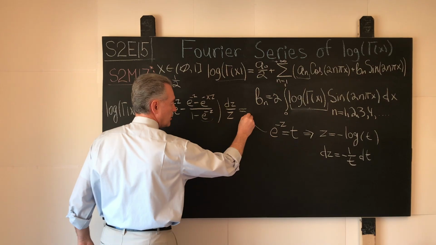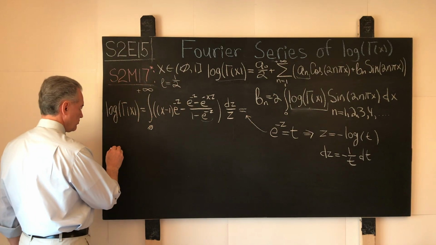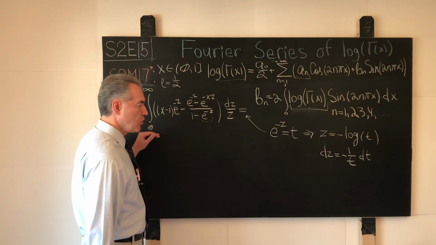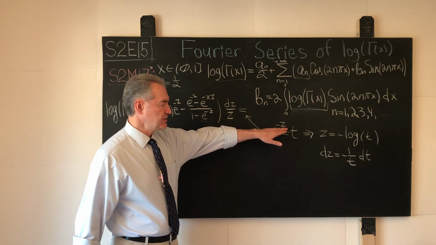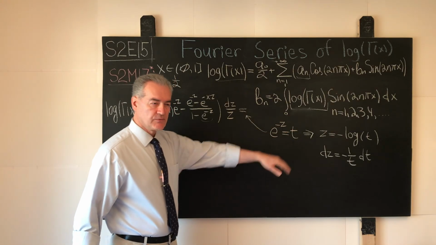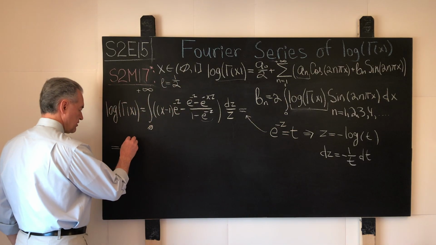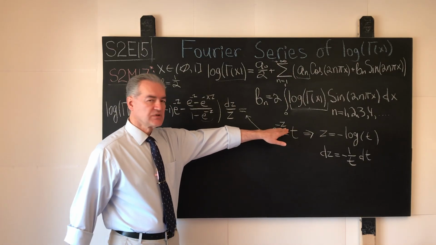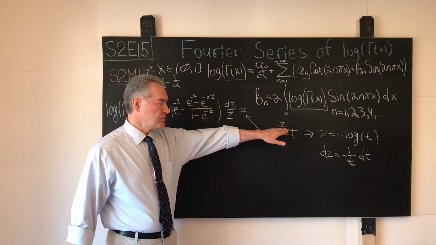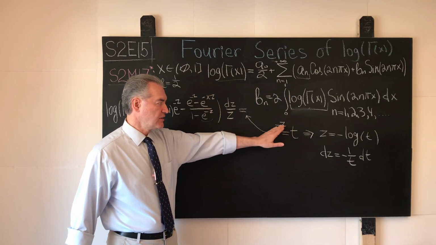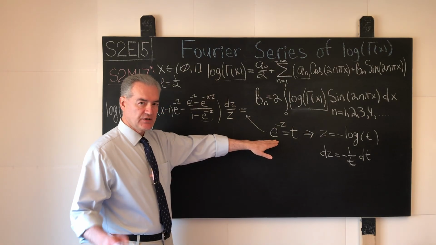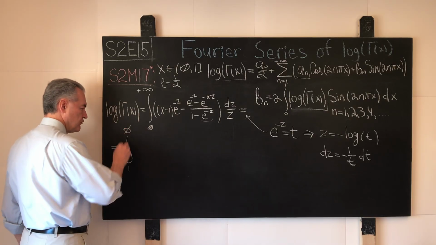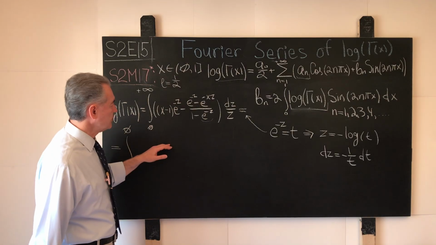And under that substitution over here, what do we have? If we use this substitution, what shall we have? Let's work with this together. When at the lower boundary of integration z is equal to 0, then t is equal to 1. So we obtain the integral from 1. When the variable z grows without bound and tends to positive infinity, then this exponent diminishes, and in the limit it vanishes. So we have 0 for the upper boundary of integration.